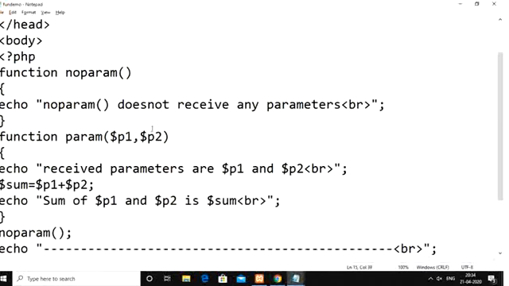So actually we are receiving arguments into parameters called p1 and p2, and then we display them. Then followed by that, we perform the sum, and we display that sum from inside the same function called param.